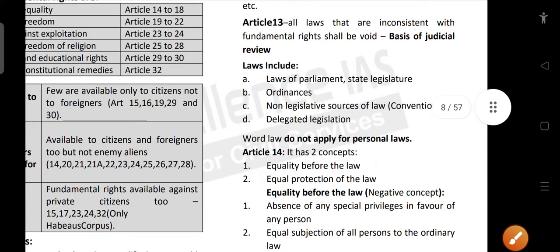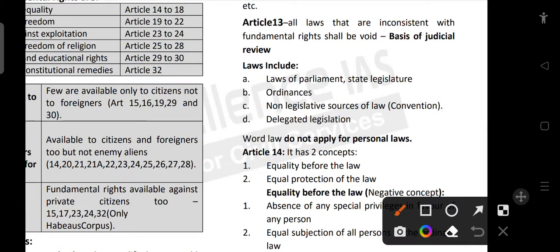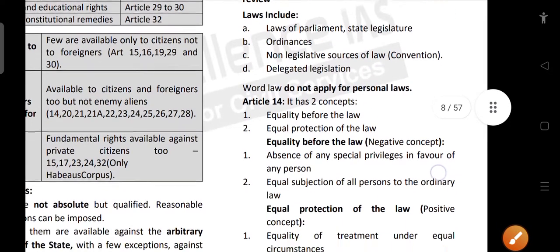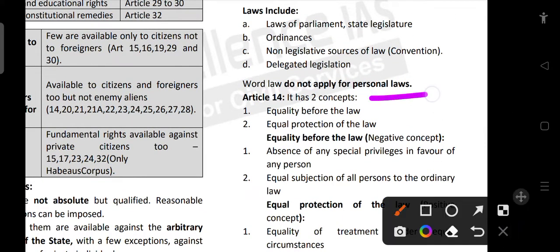Now the laws include not just Parliament but also state legislature, ordinances, non-legislative sources like convention. There can be certain conventions followed, right? Delegated legislation, all these things come under the definition of law. Now the word law does not apply for personal law. So it's not applied for personal laws.